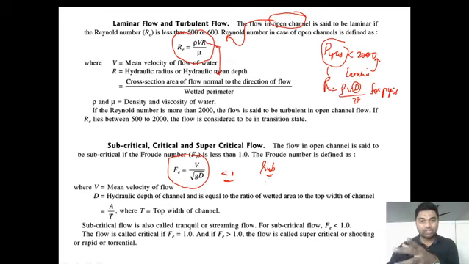Hydraulic depth is the ratio of wetted area to the top width of the channel. This capital D over here is hydraulic depth, which is given by A by T, where T is the top width of the channel and A is the wetted area. Subcritical flow is also called tranquil or streaming flow. For Froude number less than 1, subcritical flow. Froude number equal to 1, we call it critical flow. Froude number greater than 1, we call it supercritical or shooting or rapid or torrential flow.